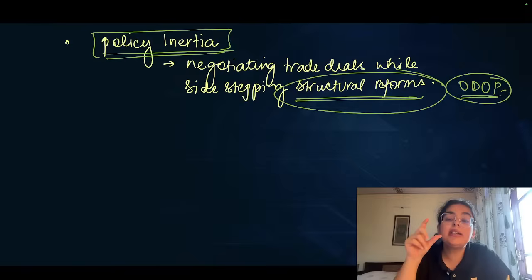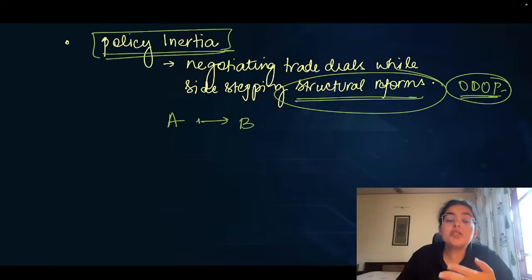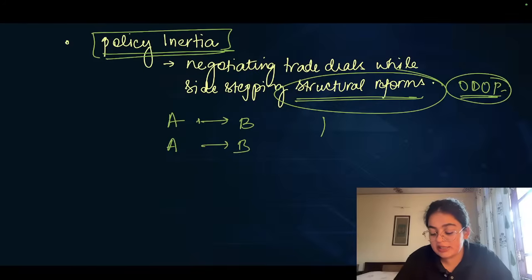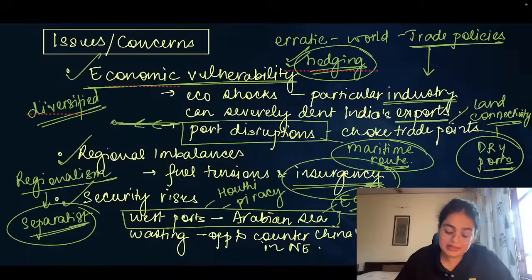So the policy inertia should be 360-degree in its approach. That means we should not just be focusing on country A, shifting from country A to country B. We must not be shifting from product A to product B. Rather, we must be focusing on holistic structural reforms at home. That becomes a case in point.